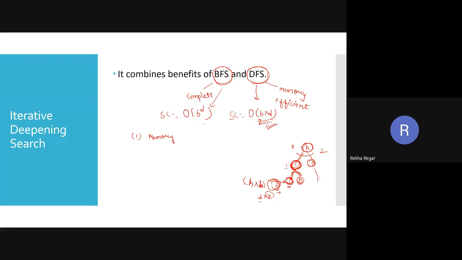And in the BFS, we just simply explore like this. I have to complete my level 1, and after that I have to complete level 2. So whatever the tree is going to expand must be stored in the memory. When I compare these two values, this is lesser as compared to this one. So we are going to take the benefit of memory management from the DFS, and the benefit of completeness from the BFS.